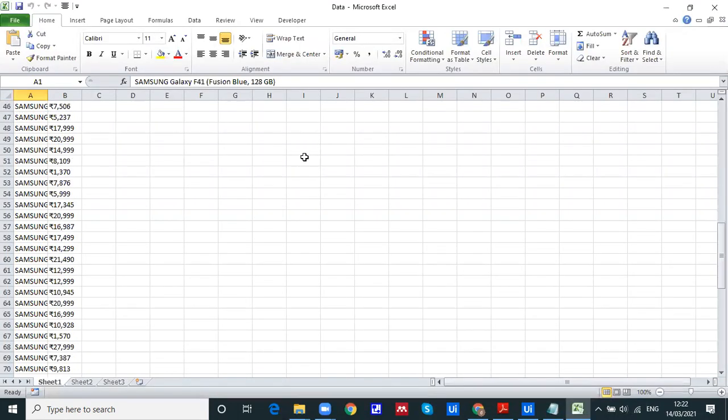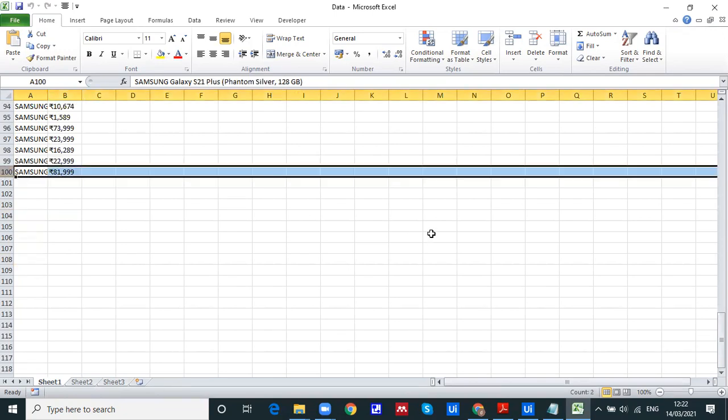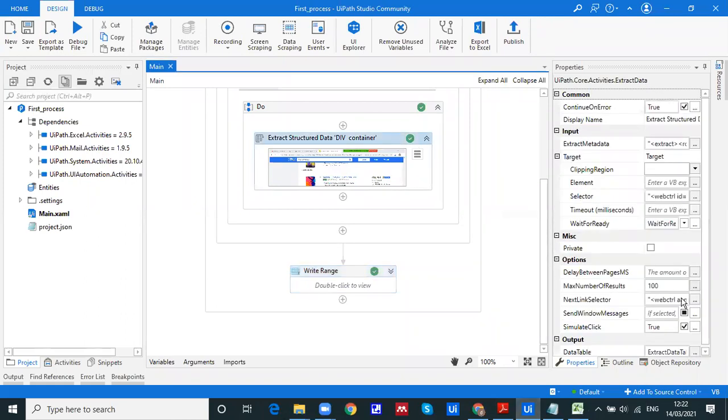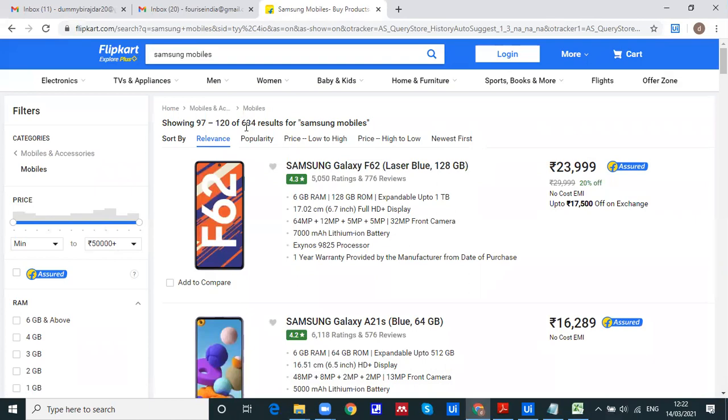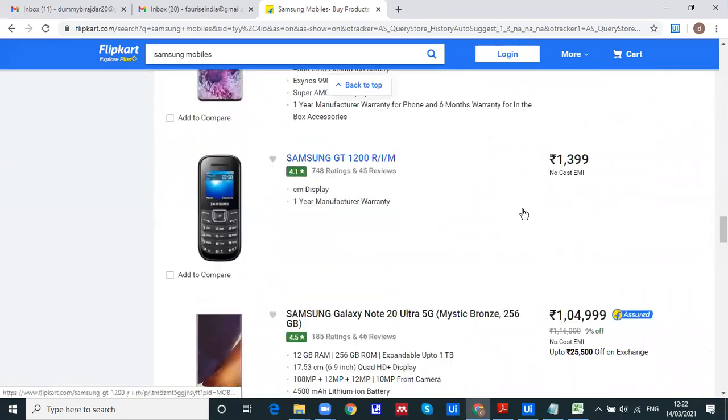Yes, it has extracted all the data, and of course it needs too much time to work on this, and it has extracted only 100 records. What is the reason? Because we have given the limit over here. Can you see this? Number of results: 100. Ideally it should go with how much there is? 634. So these are the number of mobiles available.